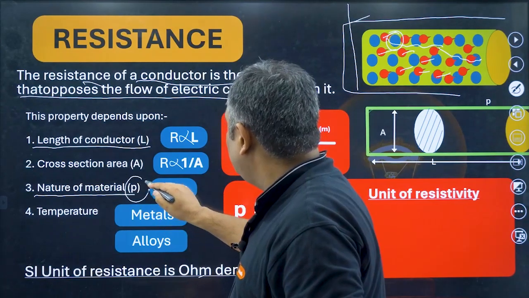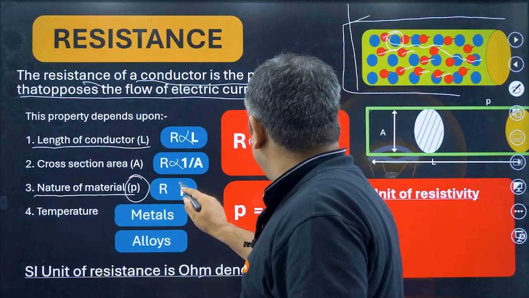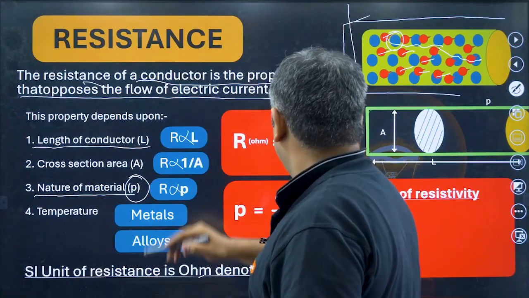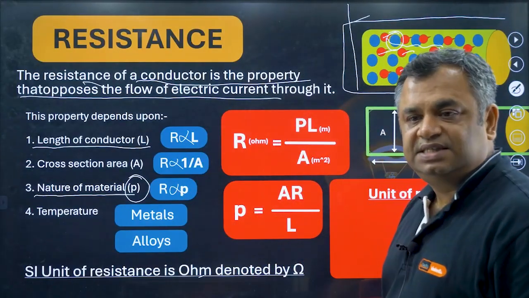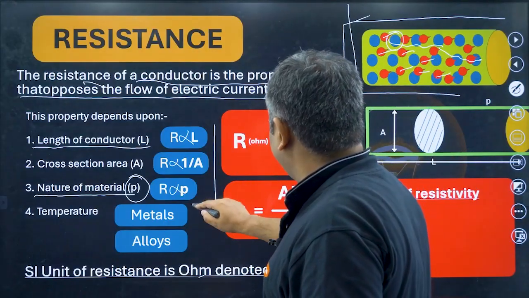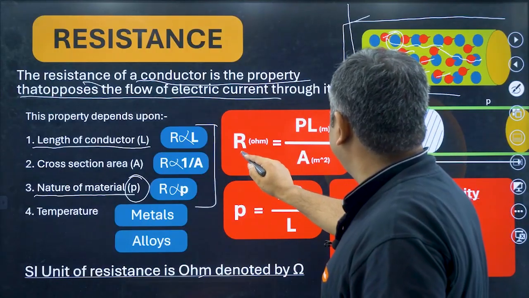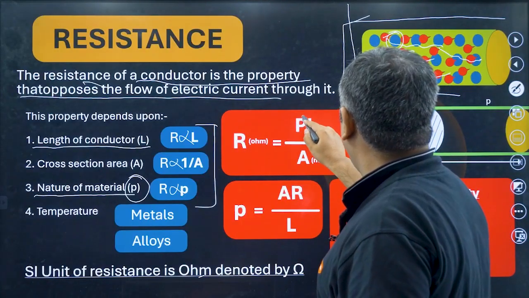and we call it resistivity. We call it rho, or resistivity. So the resistance of a material is directly proportional to the resistivity rho. And if I combine all these three, then it comes as R is equal to rho.